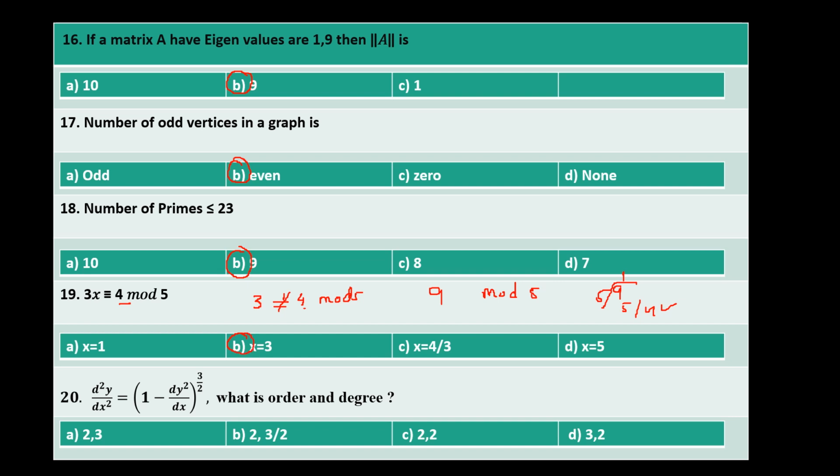And here a second order differential equation is given. As I have said, this is a second order, so the order will be second, and the degree, because there is a y square, is also 2, so the answer is 2 comma 2.